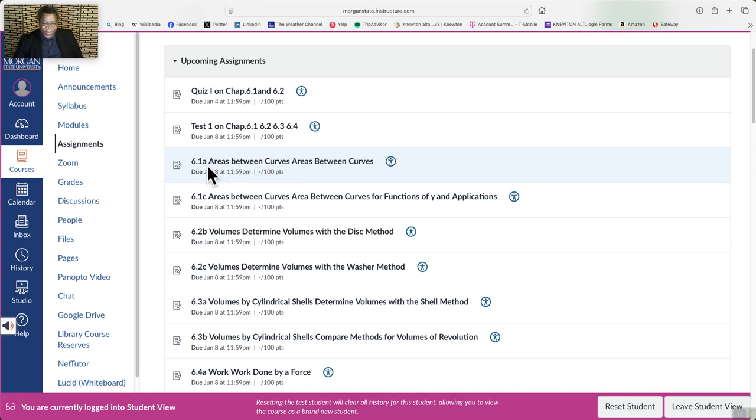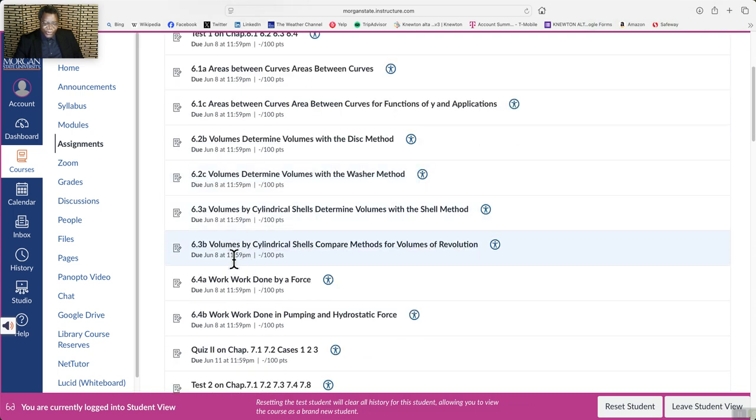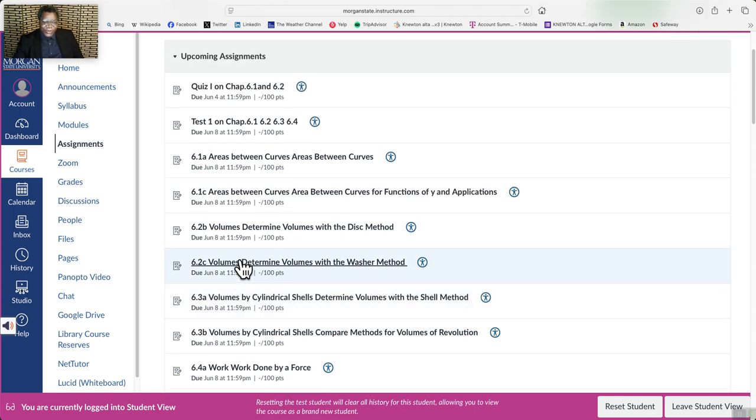So when you study 6.1a, then go and do the 6.1a assignments, and then move to the next one, and so forth. By the time you are close to June 8th, you have already done most of the assignments. So do not wait until June 7th to start doing the assignments. If you do it this way, you're not going to do well on quiz 1, because quiz 1 is due on June 4th.